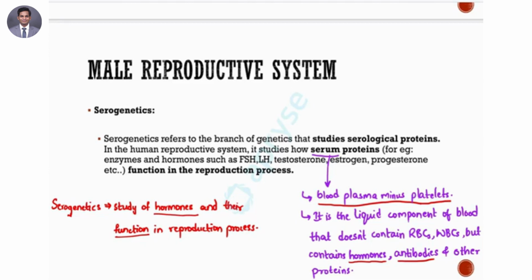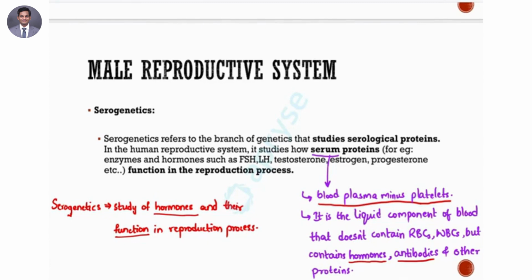So what kind of proteins? There are many proteins, including any kind of antigen. You have albumins, which help in maintaining blood volume and blood pressure. There are globulins, which are basically antibodies and immunoglobulins. You have fibrinogen, which is for blood clotting. You have certain kinds of enzymes. But what is more important is that it contains hormones.